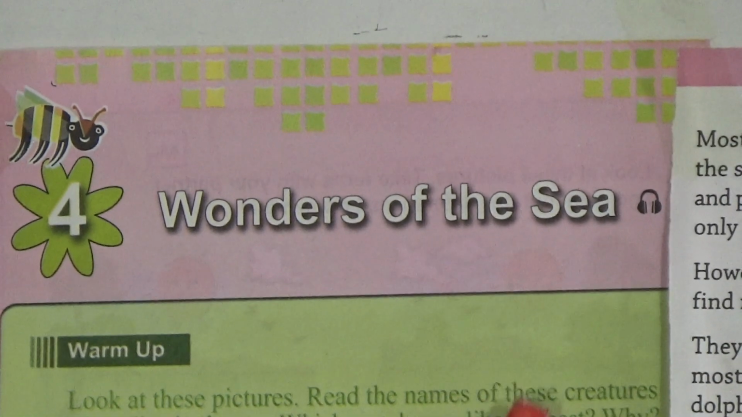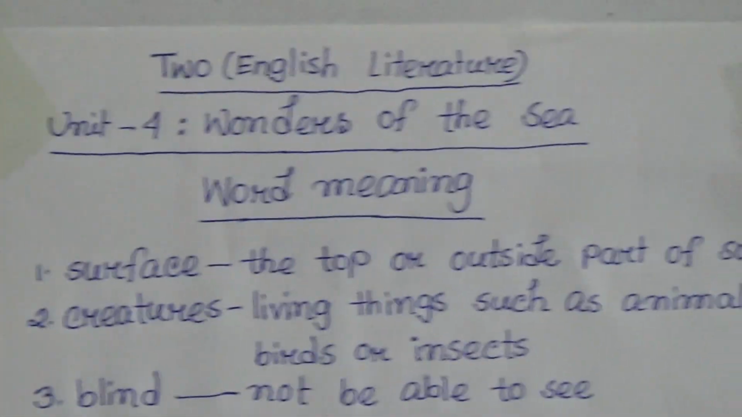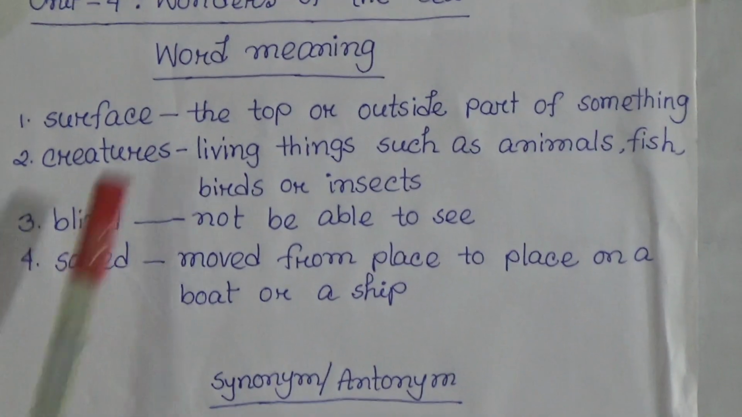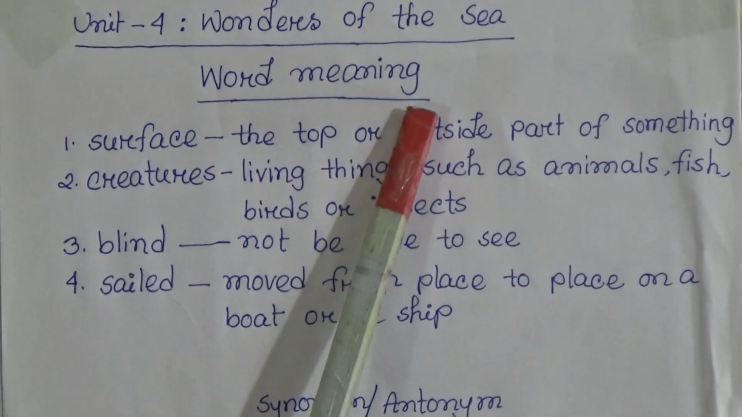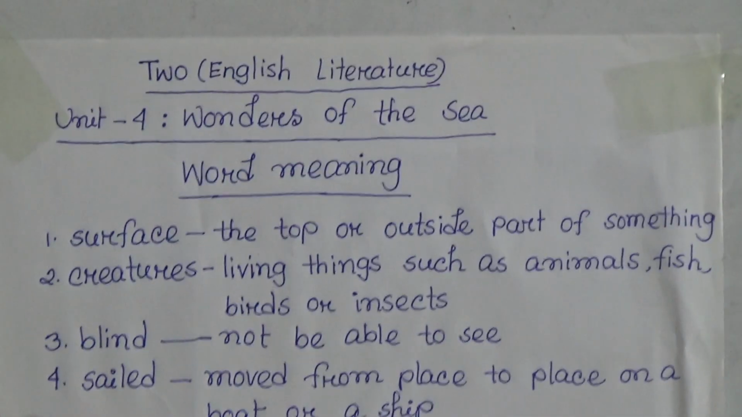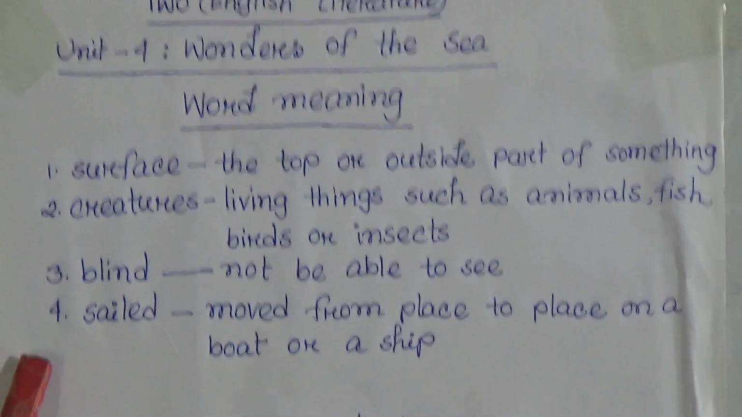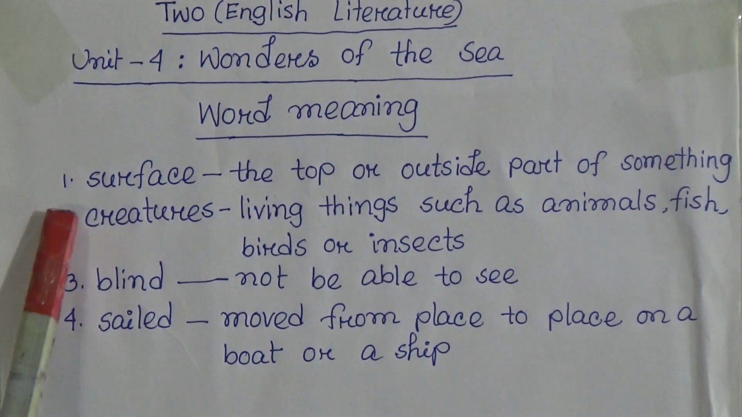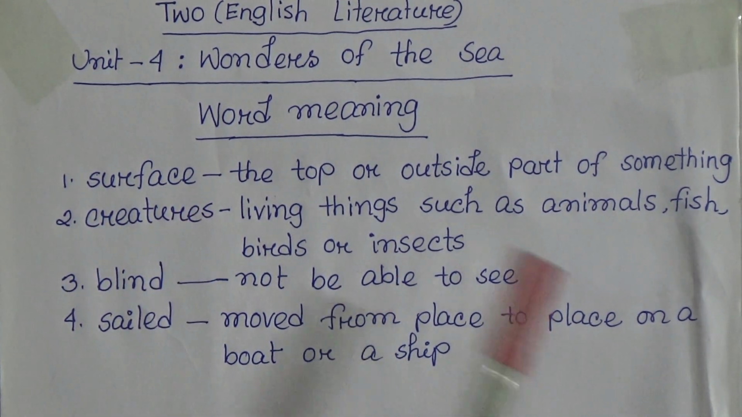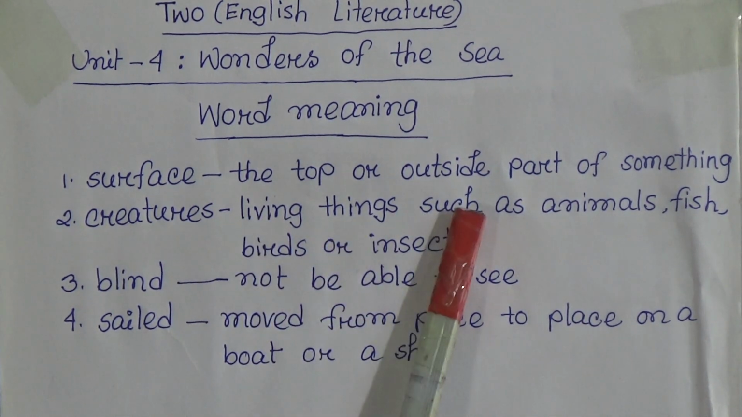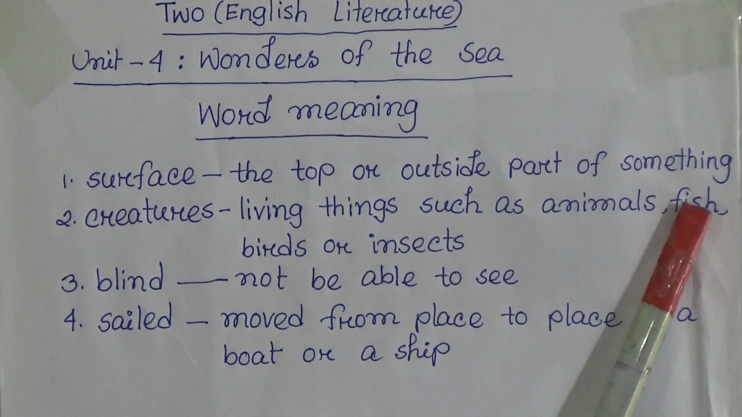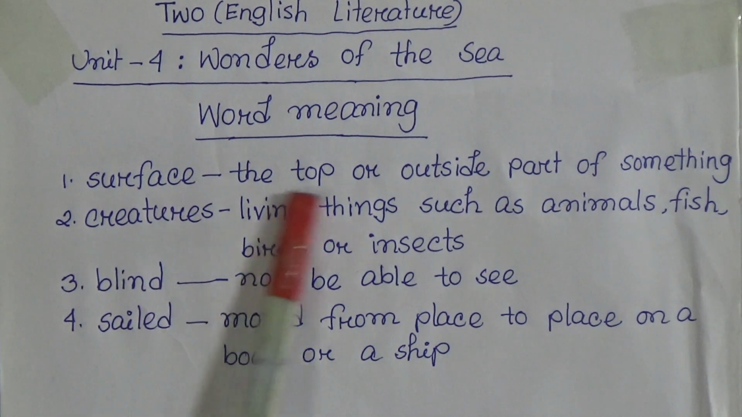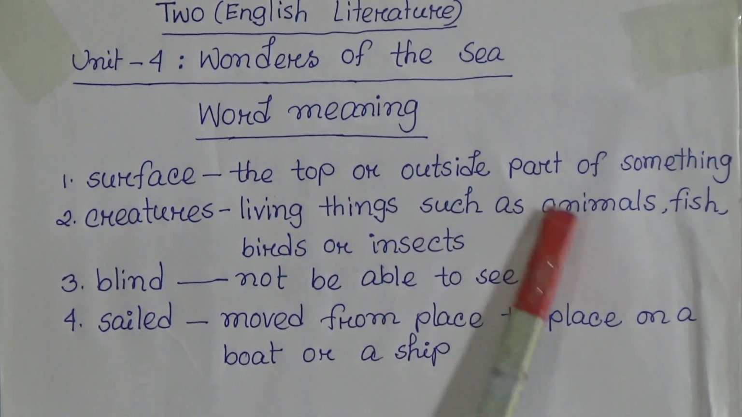So now we will learn the word meaning and the synonym antonym from this chapter. This is the word meaning. Today we will learn 4 word meanings and a total of 4 synonyms and antonyms. The first word meaning is surface. Surface means the top or outside part of something.